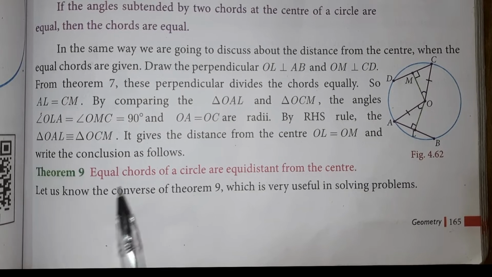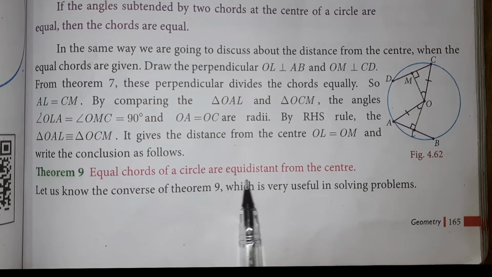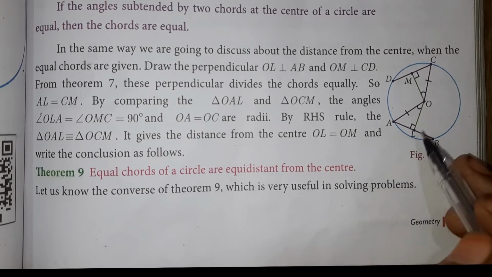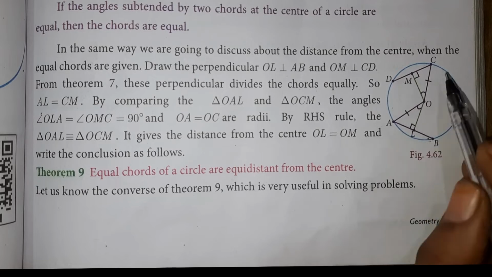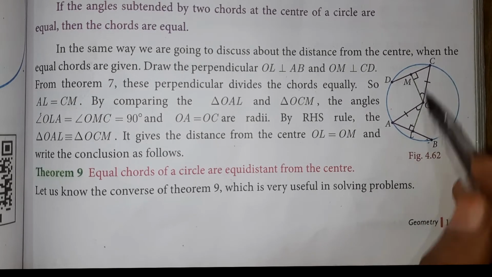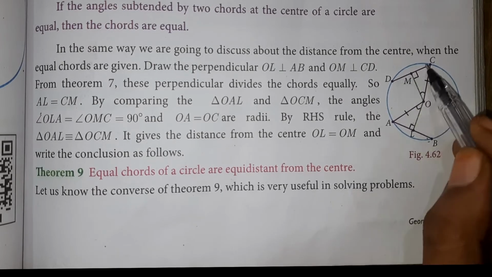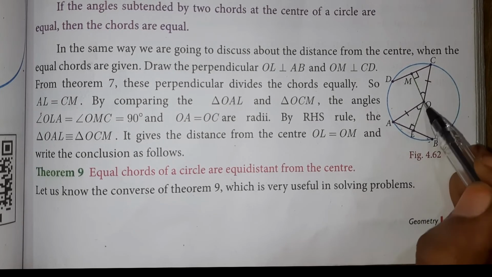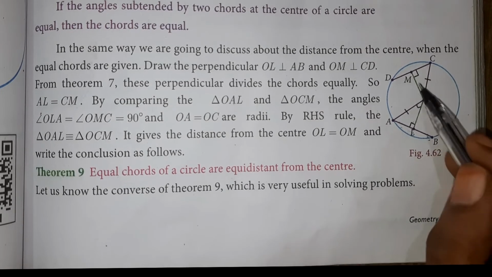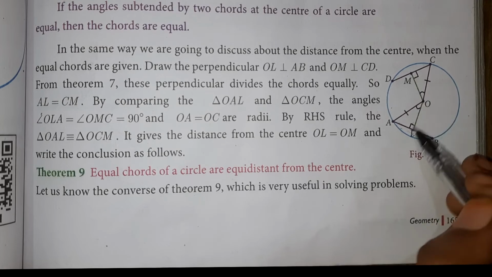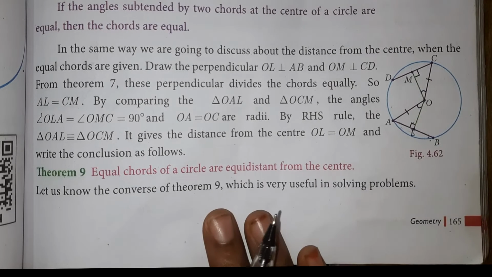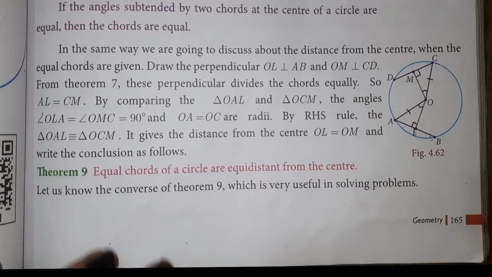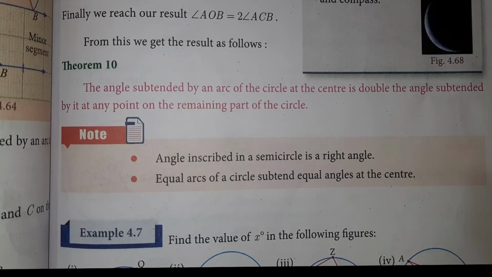See theorem 9: equal chords of a circle are at equal distance from the center. If the chords are equal, the distance from the center should be the same. So if this is one chord and this is another chord, and their lengths are equal, then the distance from the center is also the same. This is given as a question, and it is also one more question. You can remember it.